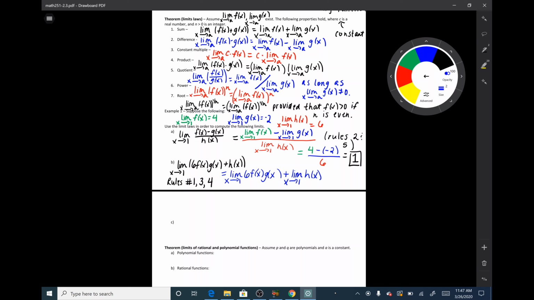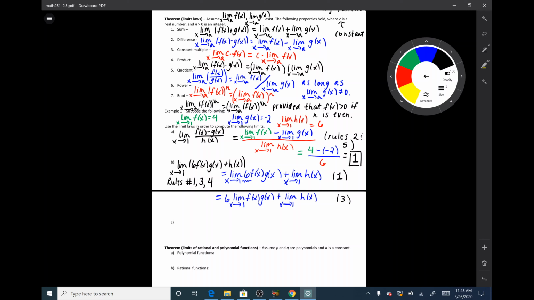Now, using the constant multiple rule, I can bring this 6 out in front. So this will be 6 times the limit as x goes to 1 of f of x times g of x plus the limit as x goes to 1 of h of x. So the first thing we did here in our first line was that we used rule number 1, the sum rule. Then I used the constant multiple rule in the second line. So that is rule number 3.